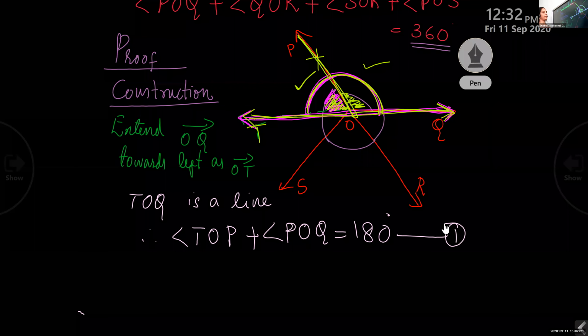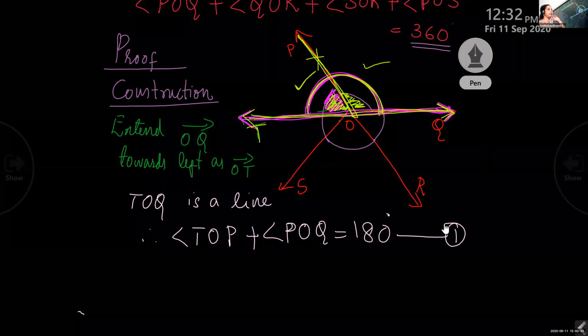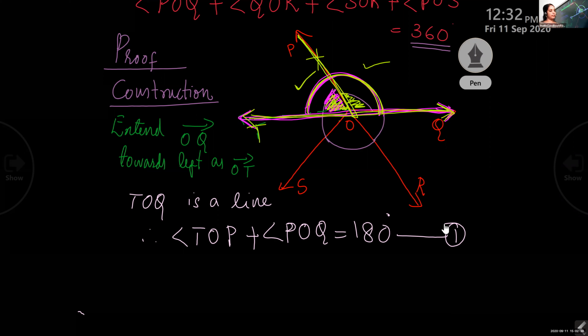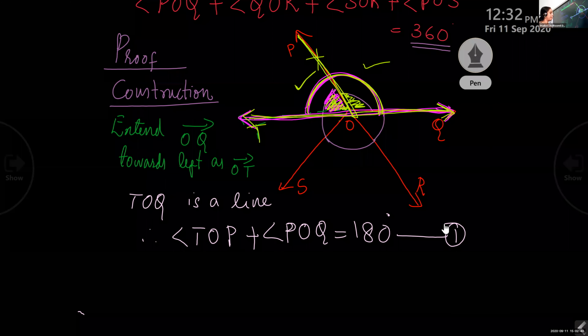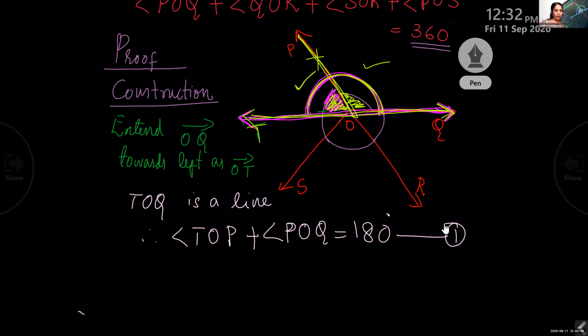That is the upper part of it. Upper part, that TOQ, straight line, upper part. Angle TOP plus angle POQ equal to 180 degree. Did you understand that? Yes? Did you understand, children?